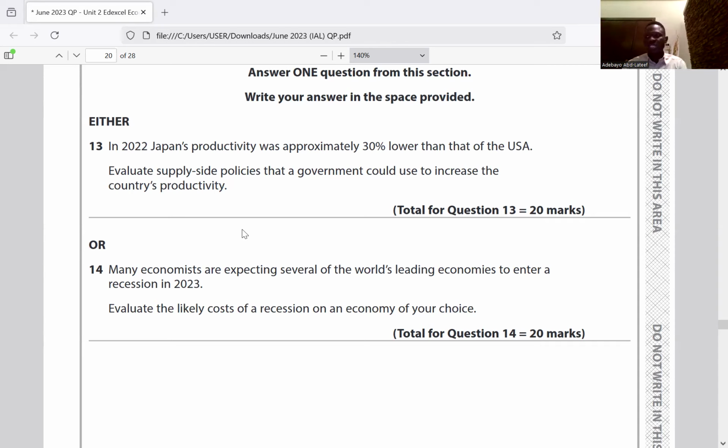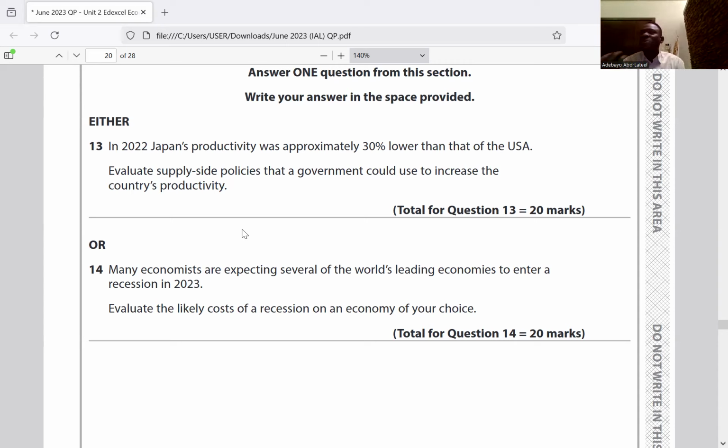And what is productivity? Output divided by the number of workers. You get the point there? Supply side policy will increase competition. How can supply side policy increase competition? This can be done through government privatizing some public enterprises that are deemed inefficient.